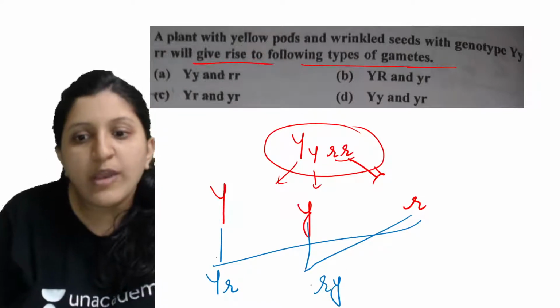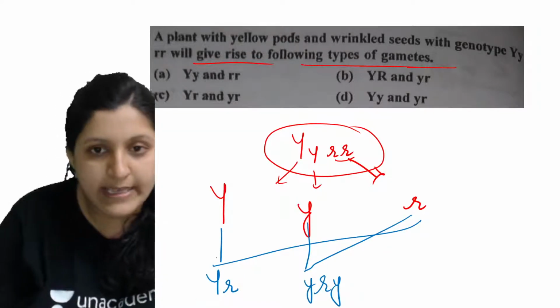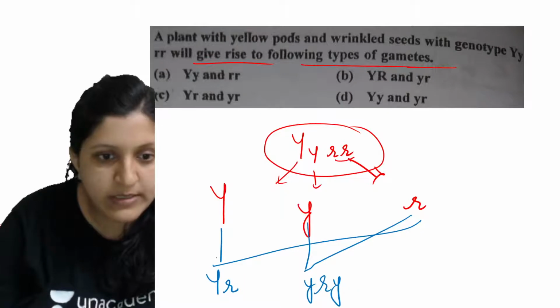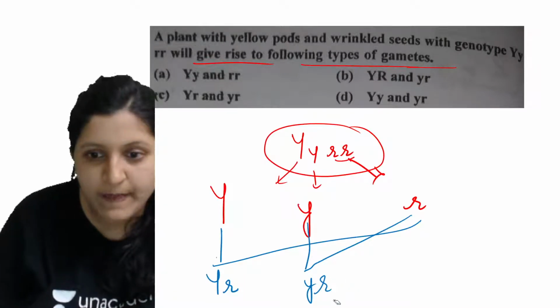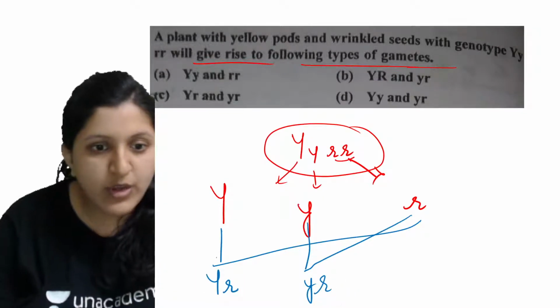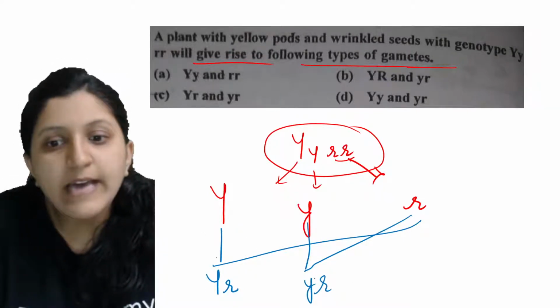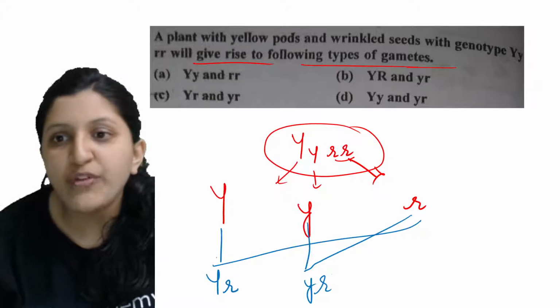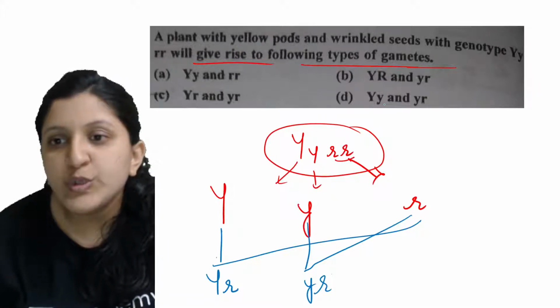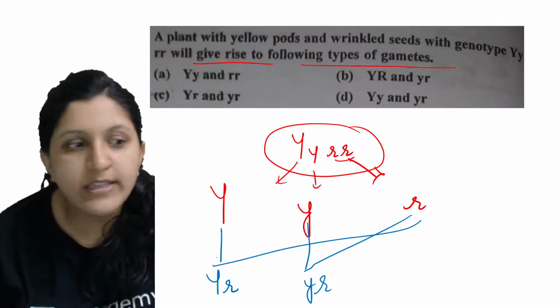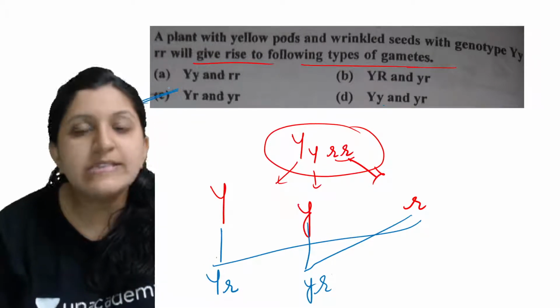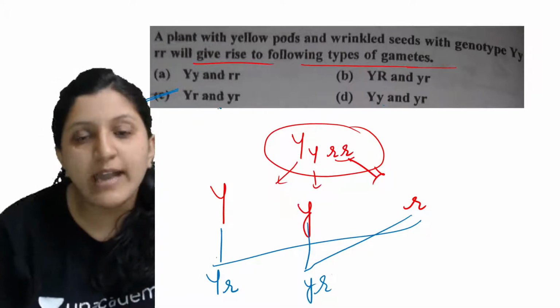Okay, or you can also write it as a YR like this. So let's see this part. I'll just erase this one. Now you can see there is a YR, and the other one is YR. So where do you find that combination? You can find it here, it is not there, so this is the one. This is the answer, these are the gametes.